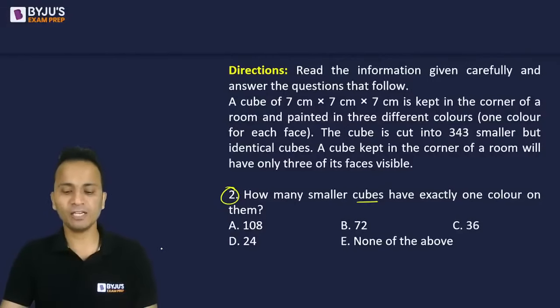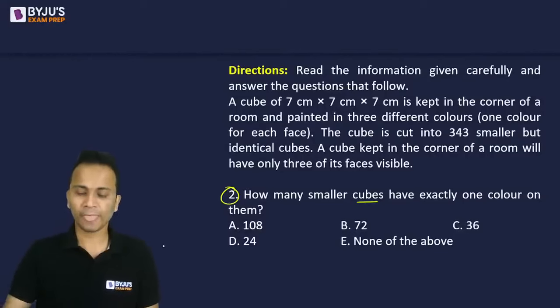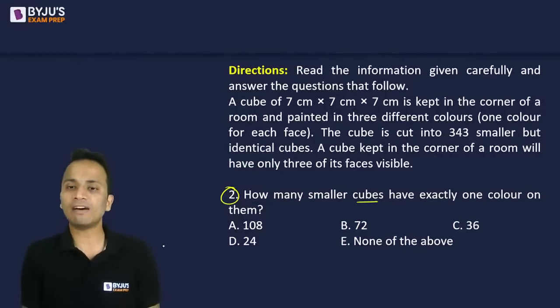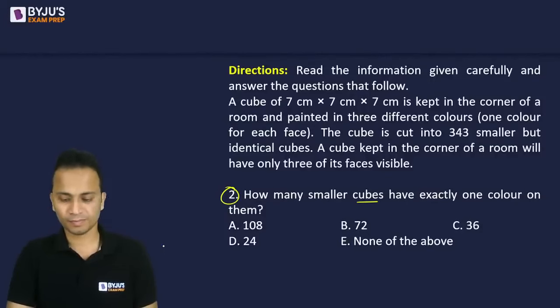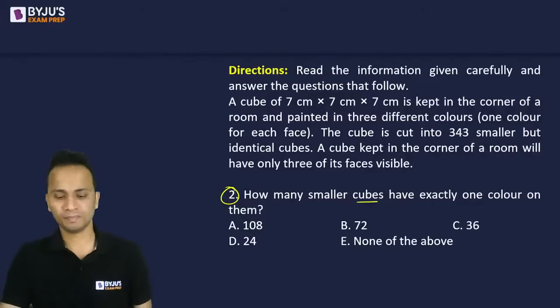We have used three different colors. Okay, so how many smaller cubes have exactly one color on them?